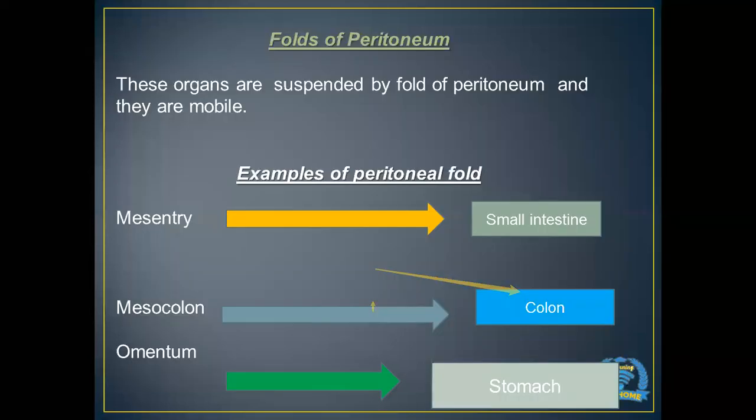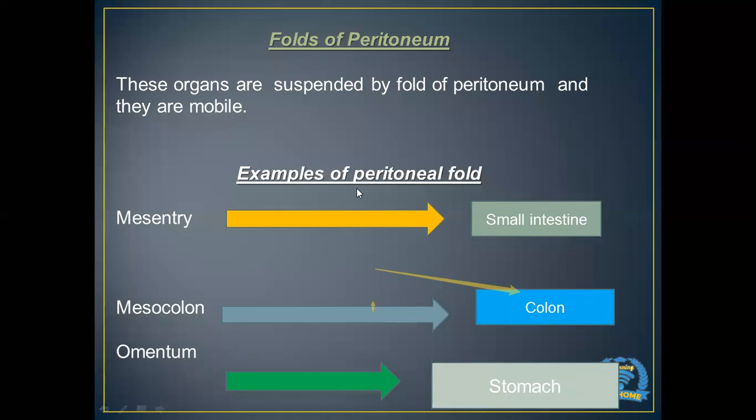Now, what are the folds of peritoneum? The organs which are suspended by folds of peritoneum are mobile organs. Examples of the folds of peritoneum are the mesentery, which covers the small intestine, also called the mesentery of the small intestine.